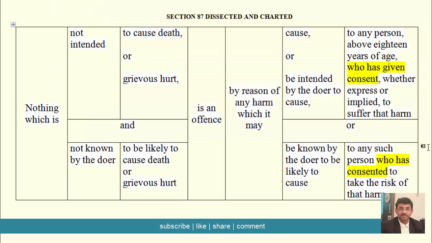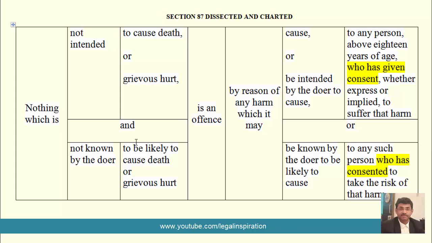Sections 87 to 89 and 92 of the Indian Penal Code lay down a rule for determining when the harm caused to consenting individuals should not be punished in the interest of the community.